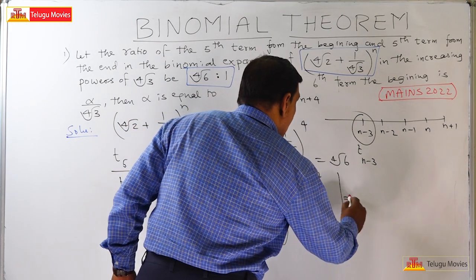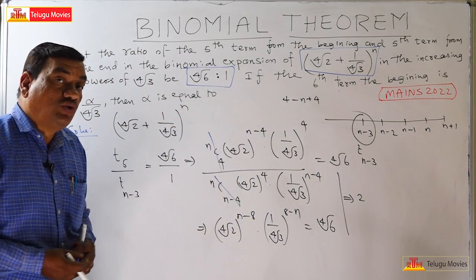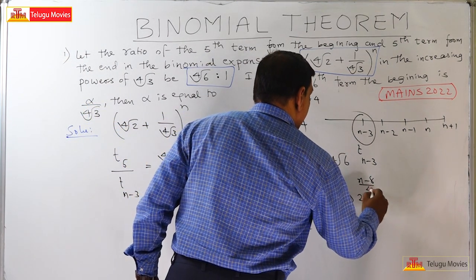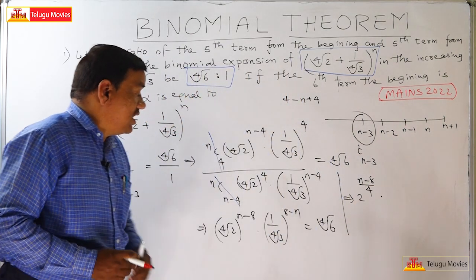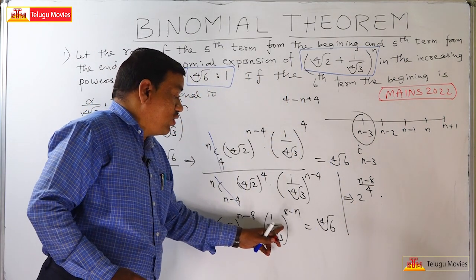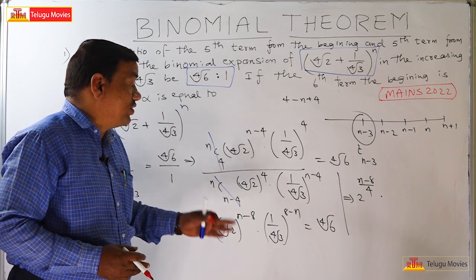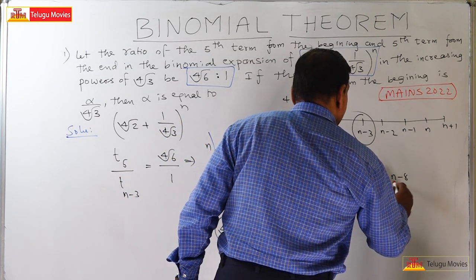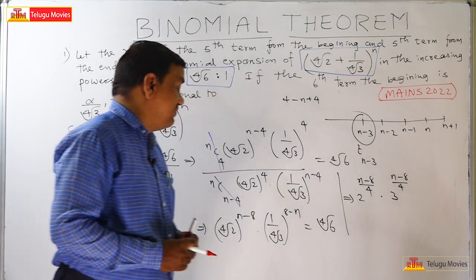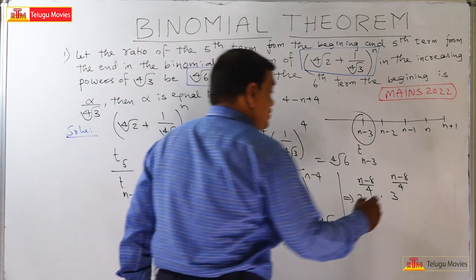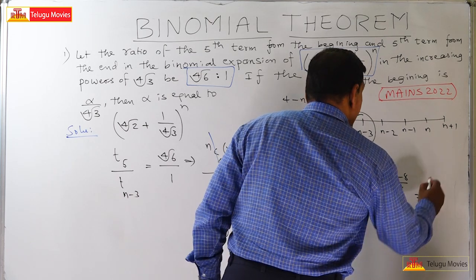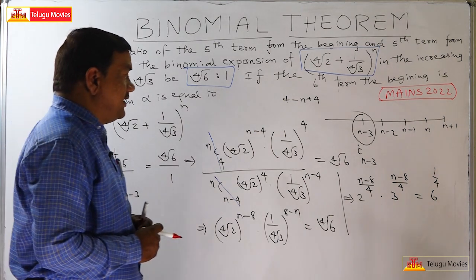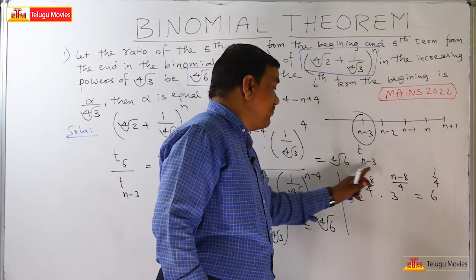Fourth root of 2 means 2 to the power of 1 by 4. So this is 2 to the power of n minus 8 by 4, into 3 to the power of 1 by 4 whole power, and if the minus comes, 3 to the power of n minus 8 by 4. This is equal to 6 to the power of 1 by 4. If you observe here, this is 2 to the power of n minus 8 by 4.